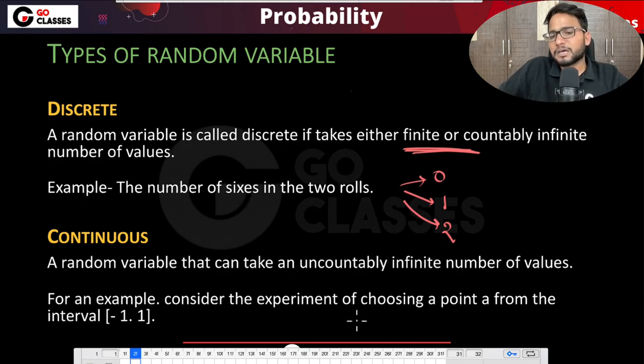For example, consider the experiment of choosing a point from the interval -1 to 1. If I need to choose just one point in that interval, since there are infinitely many possible values that this random variable can take, I will say that this random variable is continuous. Why? Because there are infinitely many possible values between -1 and 1.